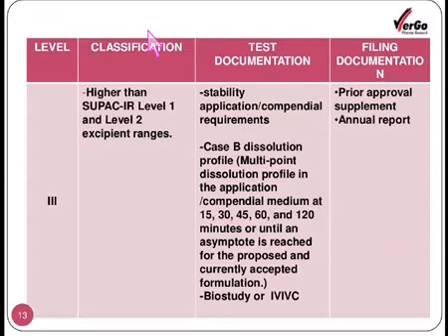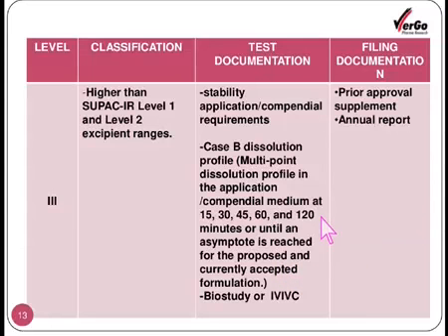And for this purpose, the test documentation should be stability or application compendial requirements. Class B dissolution profile, multi-point dissolution profile in the application or compendial medium at 15, 30, 45, 60 and 120 minutes, or until an asymptote is reached for the proposed and currently accepted formulation.